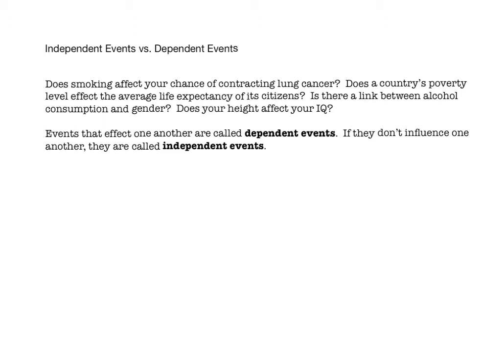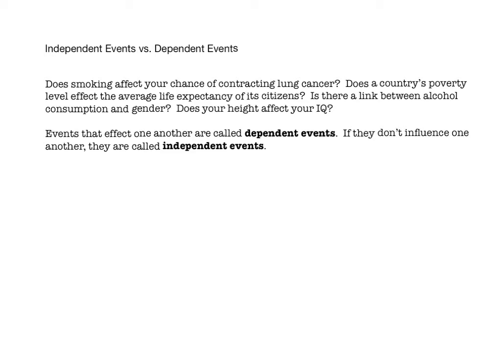Well, personally, I would say probably that smoking and contracting lung cancer are connected, meaning they are dependent events. I would guess that countries' poverty level and average life expectancy also are dependent events. Alcohol consumption and gender, I don't really know if there would be a connection between those or not. And I don't think there's any connection between height and IQ. So those would be independent events. However, that is not scientifically sound, just saying what my opinion might be.